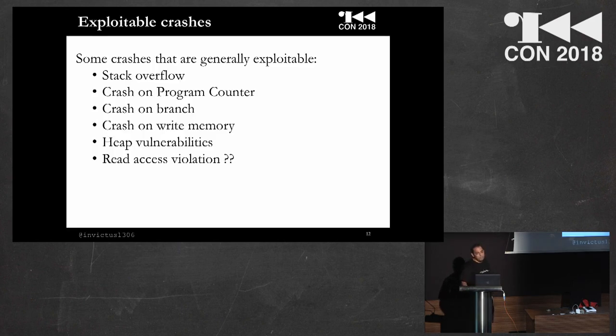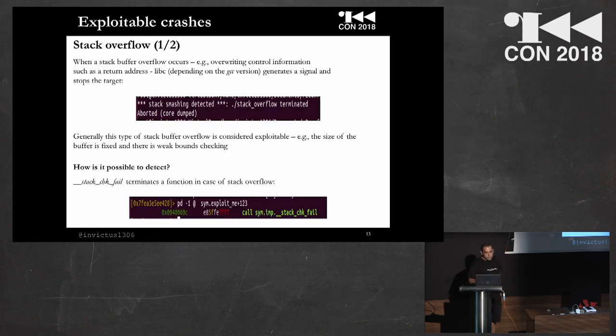There are some crashes that generally are exploitable, and we will see them one by one. The tool that I wrote so far covers just this type of crash. About stack overflow, for example, in the screenshot we can see stack smashing detected. It means that it's possible to understand that it's just a normal stack overflow because, for example, the size of the buffer is fixed, and then there is a weak bounds checking.